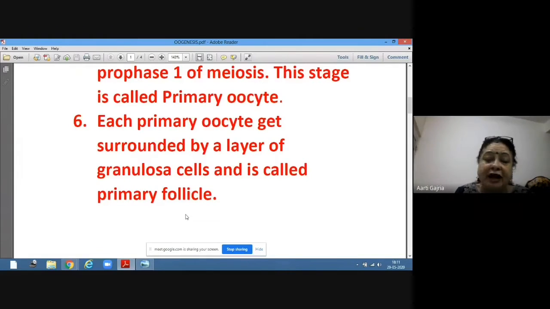This primary oocyte is arrested at the stage of prophase 1, and it gets surrounded by a layer of granulosa cells. This is called primary follicle.